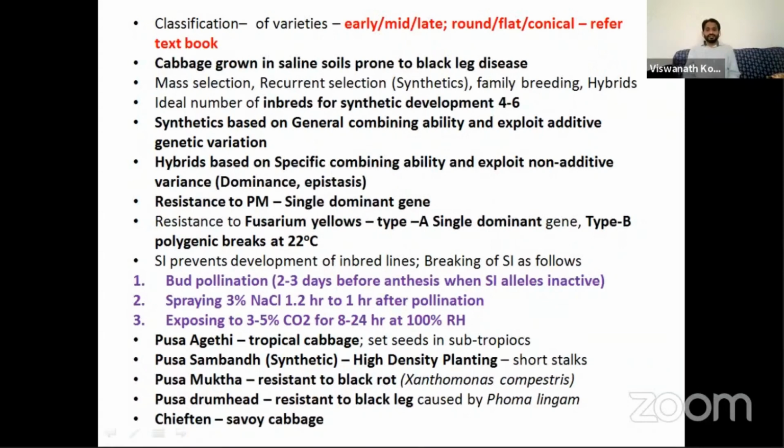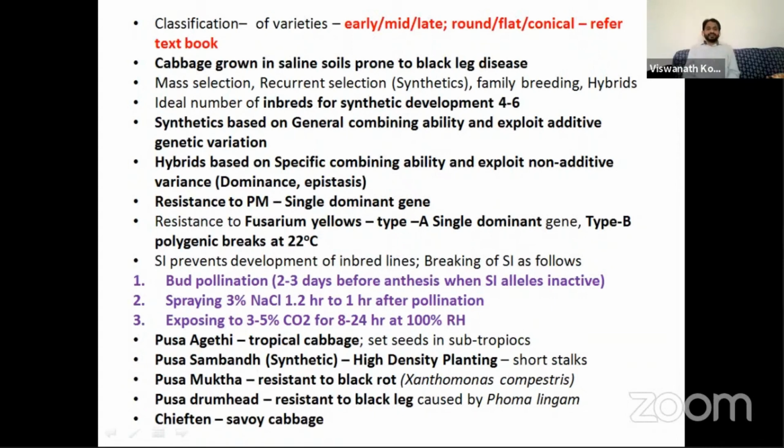Otherwise, we can spray 3% sodium chloride 1 to 2 hours after the pollination, or we can expose the stigmas to 3 to 5% CO2 for 8 to 24 hours at 100% relative humidity. These three methods can be followed to overcome self-incompatibility in cabbage.